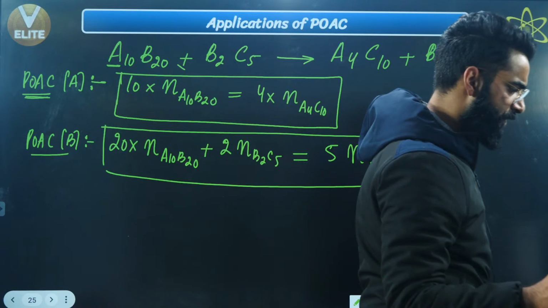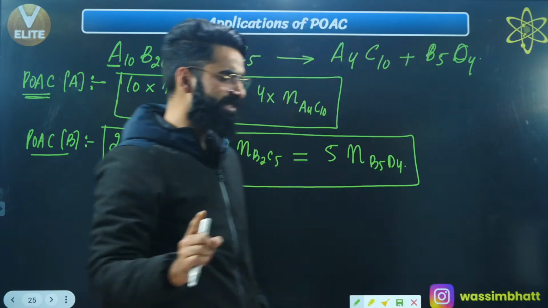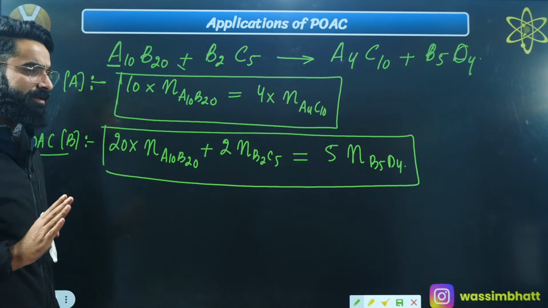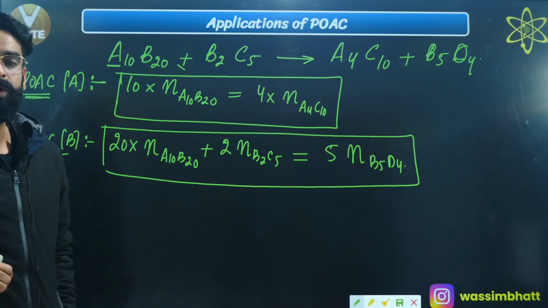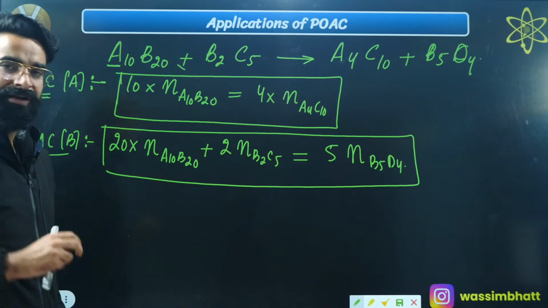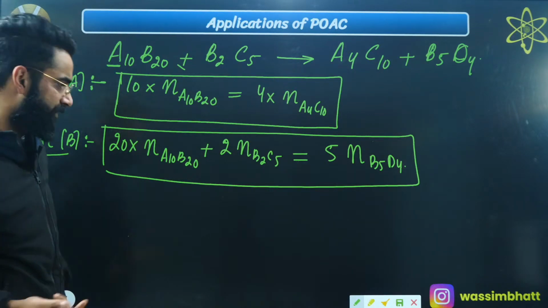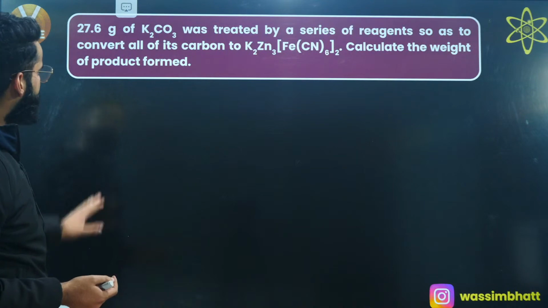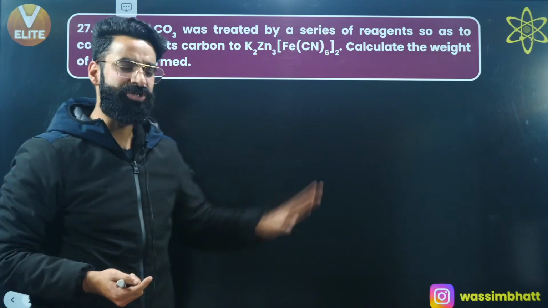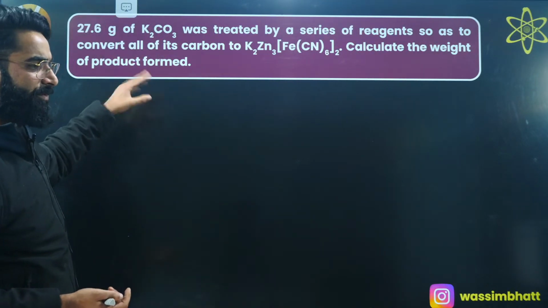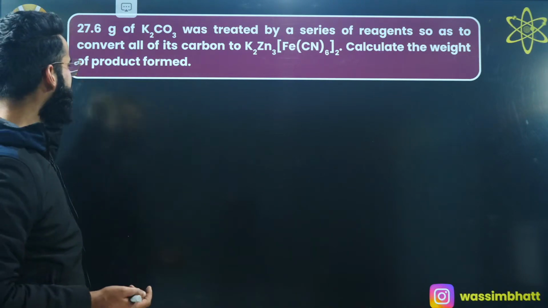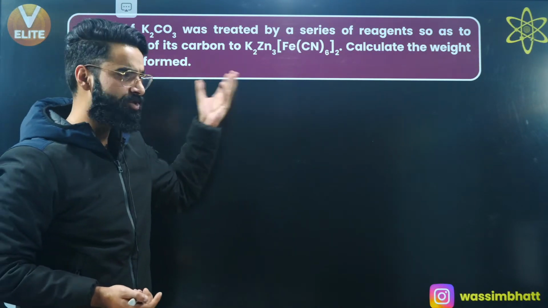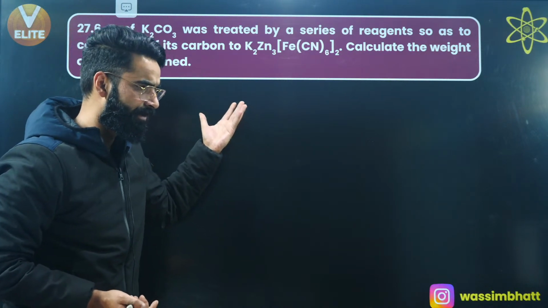What is the full form of POAC? It is the principle of atom conservation. You got to know how to write the POAC equations? Yeah? If you got to know how to write the POAC equations, let's try to solve the questions which are based on POAC, right? Have a look. The first and the common question which is asked, which we can solve by means of POAC, is a very, very common question. You are going to get this question in almost all the books, correct?